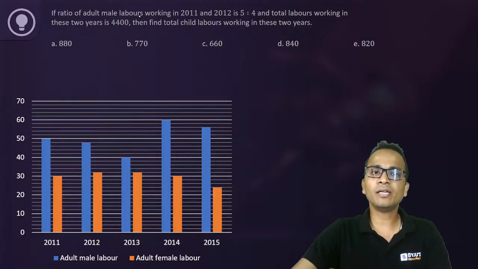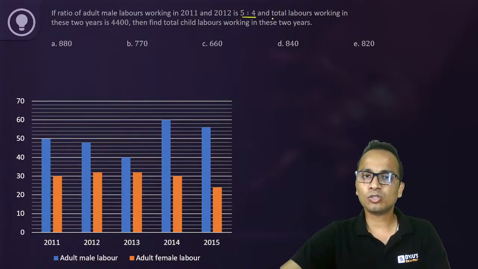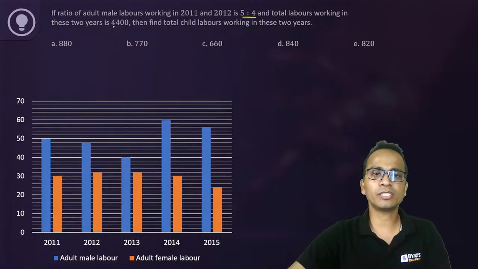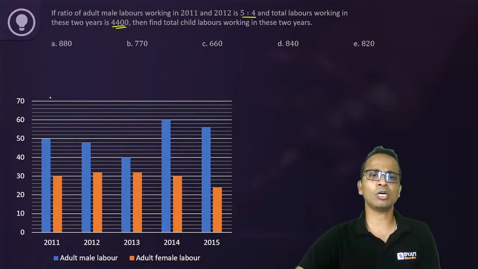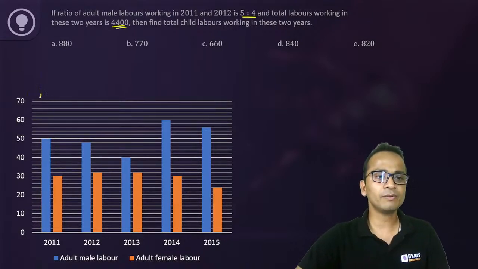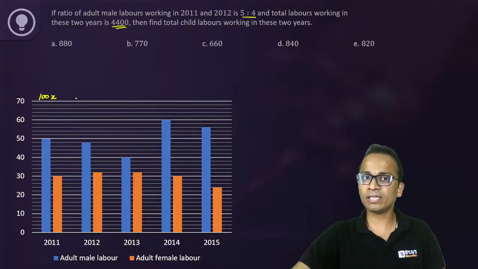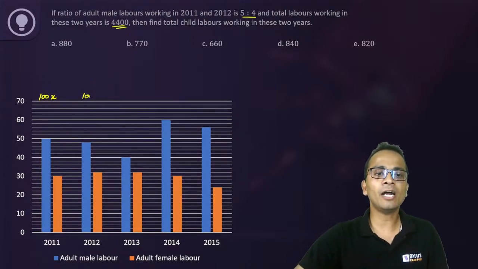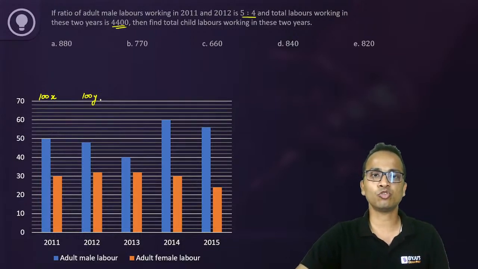So if the ratio of adult male laborers working in 2011 and 2012 is 5:4, and the total laborers working in these 2 years is 4400. So 2 years की बात है, 2011 and 2012. I'll start by assuming 100x as the total labor in 2011. Just look at the way I'm solving this. And 100y as the total labor in 2012.